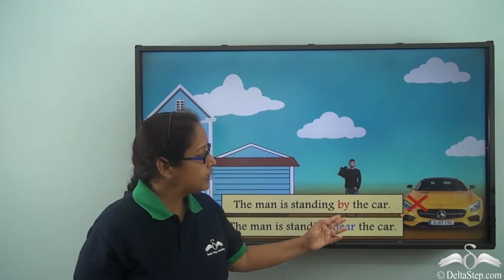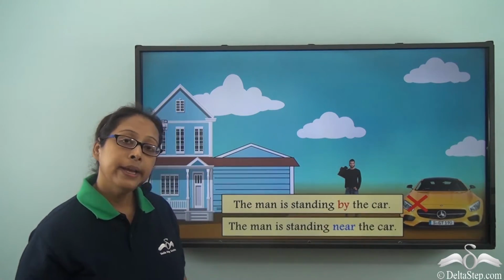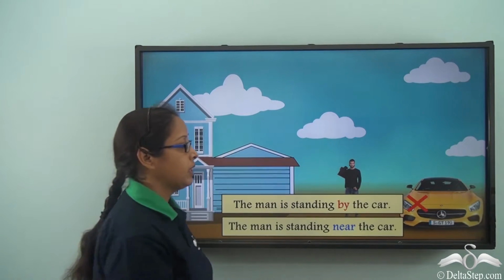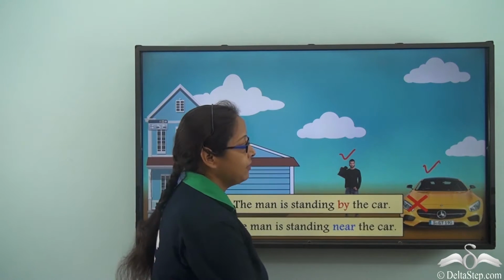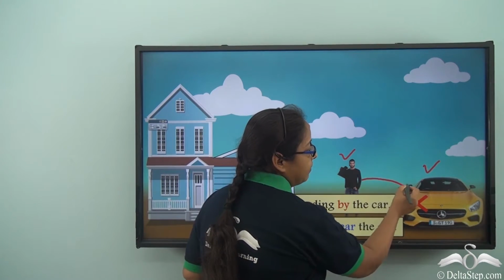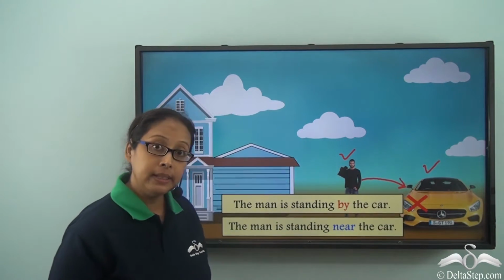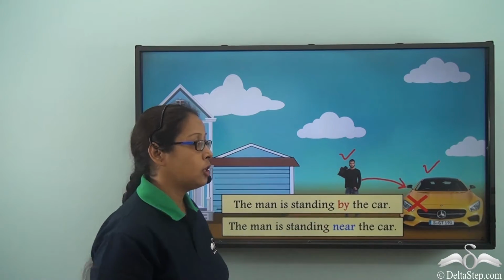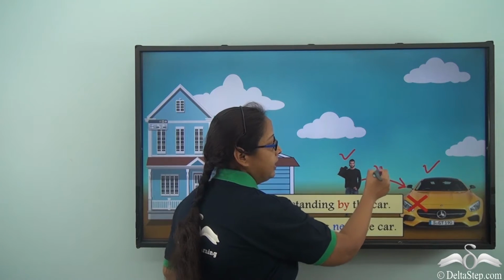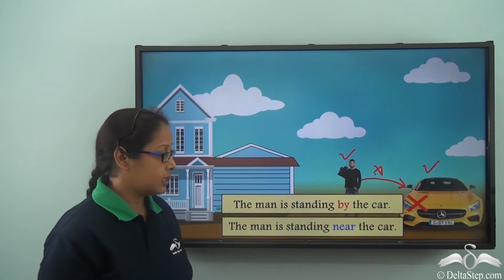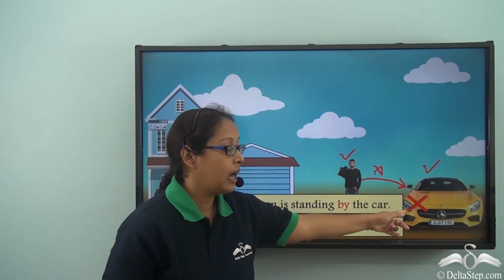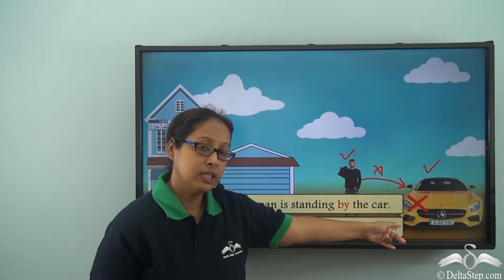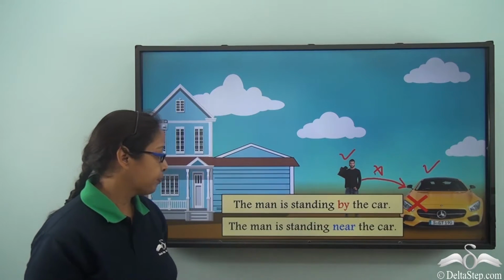The man is standing by the car. Now look at the picture. The man is here and the car is here. Can we say that the man is standing by the car? Is he by the car? Is he standing next to his car? He isn't. So, this is a wrong answer. We cannot say that he is standing by the car when we use this picture as an example.